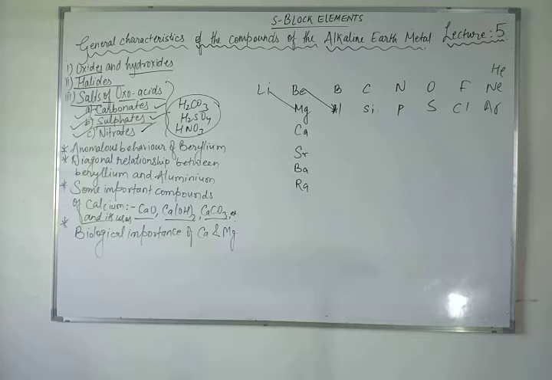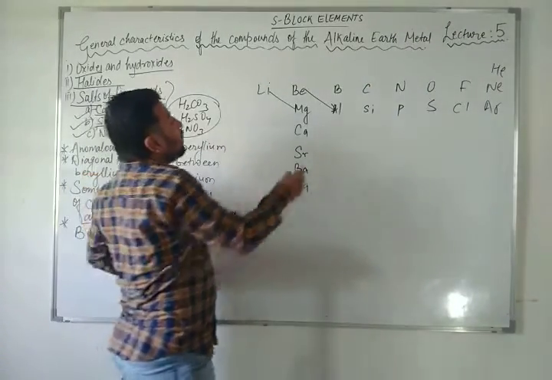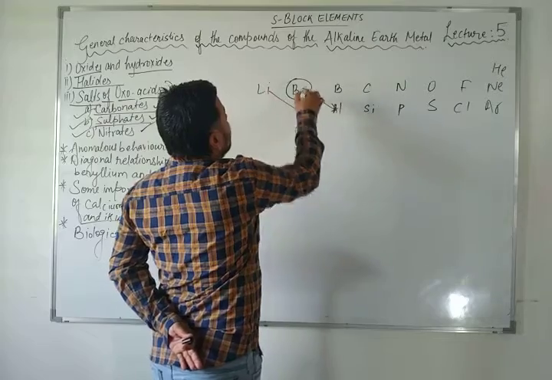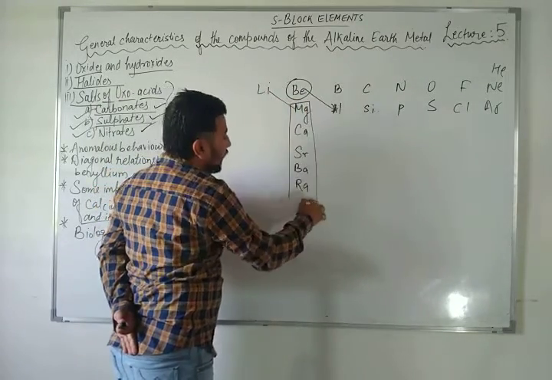Because of the small atomic and ionic size, it does not compare well with other members of the group. Because of the high ionization enthalpy and small size, it forms compounds which are largely covalent and get easily hydrolyzed. Means beryllium gives you covalent compounds, and the rest of the elements will give you ionic compounds.